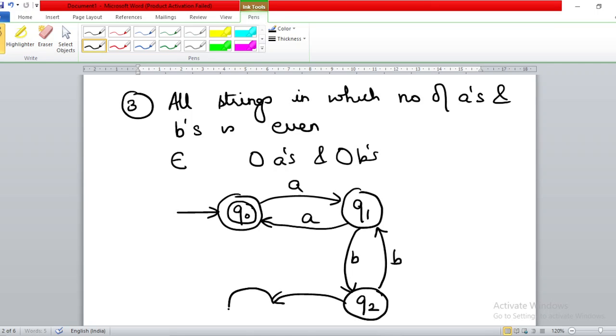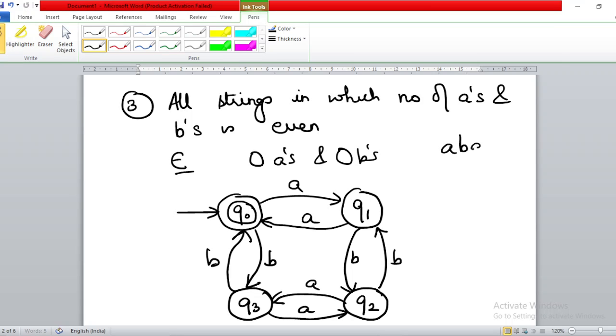Alternate loops of A and B. Now as you can see over here, since the initial state is the final state, therefore null string is accepted. So first string is accepted. Second string that should be accepted should be AA, or 4 A's, or 2 A's, because it has even number of A's and 0 number of B's, and 0 is an even number, so it will do. Now you see, is double A being accepted?